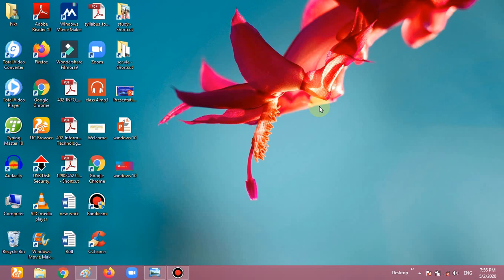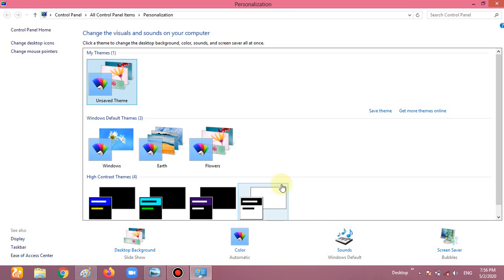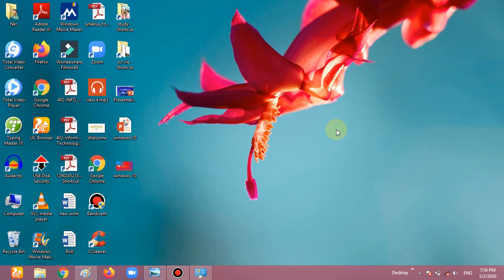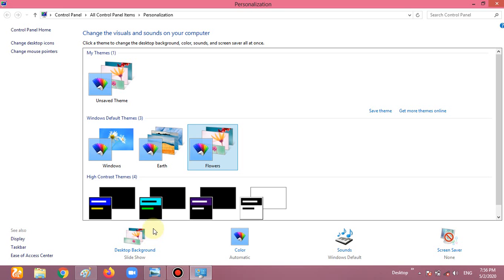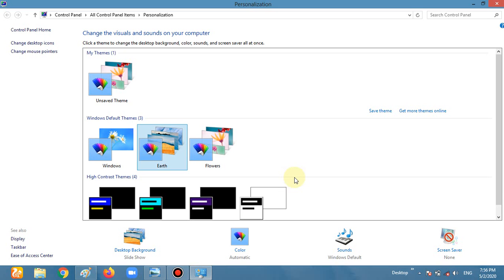Now how can we change the picture of the desktop background? So for changing the desktop background, you simply go in a blank area of the desktop, right click from your mouse and go in the personalize option. Here there are so many options for changing the desktop background. We can choose any one of them. I am choosing this one, and now you see your desktop background is going to be changed. Okay, so this is the way how we can change the desktop background.